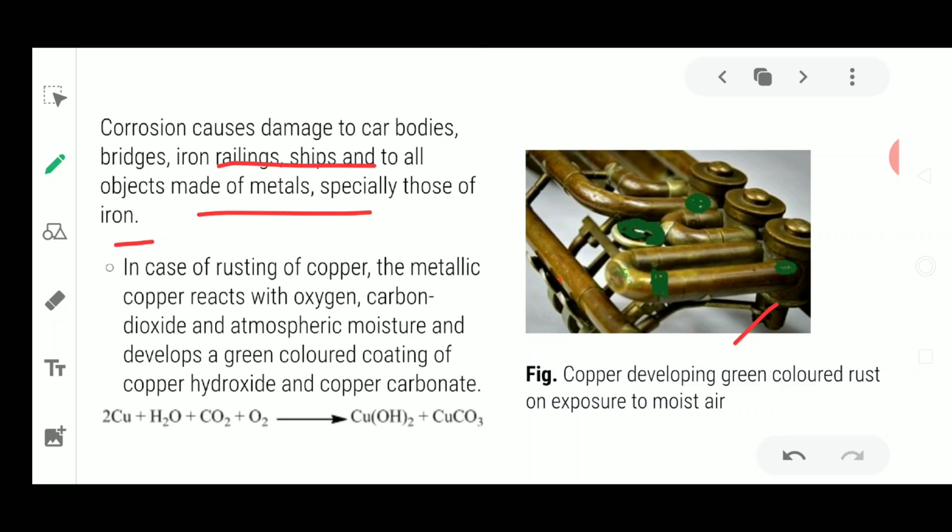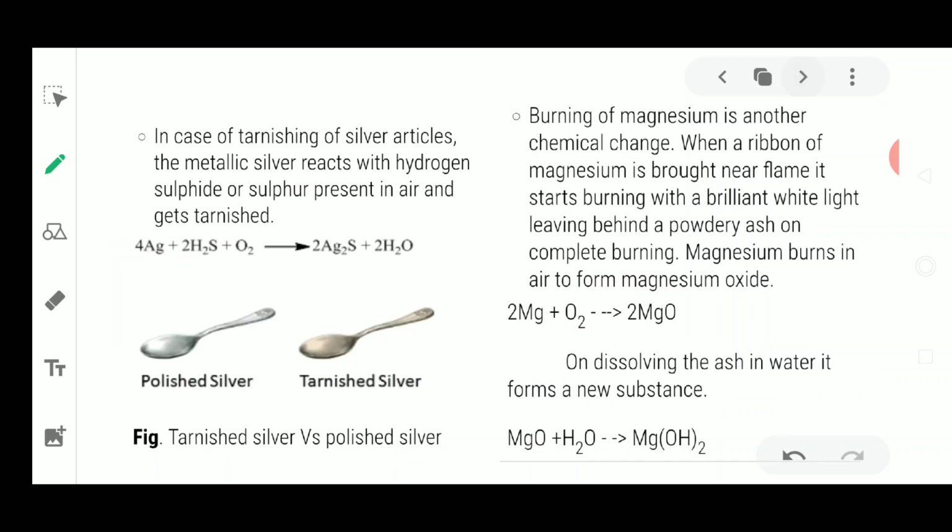So what is the reaction taking place? This copper is going to react with water, carbon dioxide and oxygen from the atmosphere. It is going to form two new chemicals, that is copper hydroxide and copper carbonate, which is going to give green color.